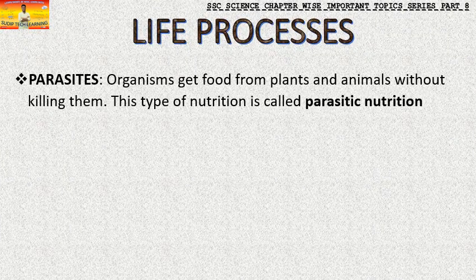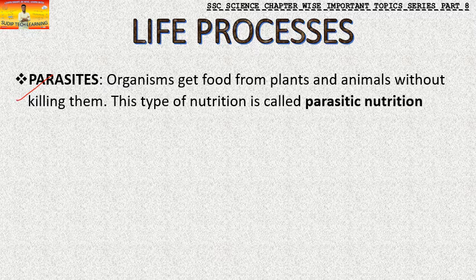Moving forward, the next thing in the chapter is about parasites. There is a small part in the textbook talking about parasites, but it is a very important part. Now, parasitic nutrition: the organisms are called parasites, and the type of nutrition is called parasitic nutrition. The organisms that get food from plants and animals, even human beings get food from plants and animals. But in the case of parasites, it's a very special thing that they get food from them without killing them. They live on them, they are totally dependent on them, but they don't kill them, they take all the nutrition from them.